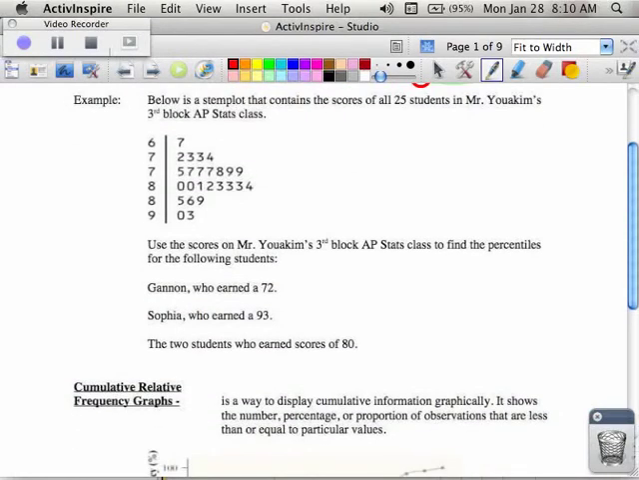Down below here we have a stem plot that has 25 students. And they're in my third block AP Stats class. This must be from last year. And as you're reading this, we're going to use these scores to find the percentiles of the following students.